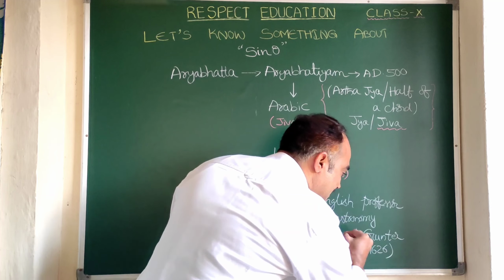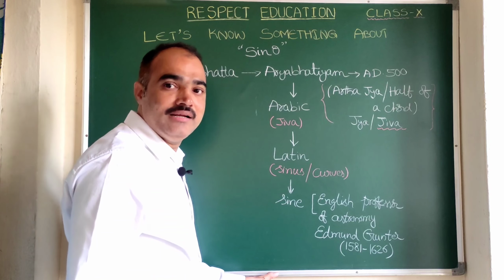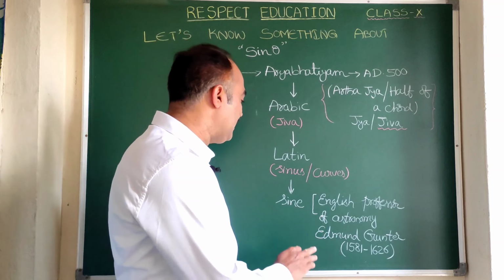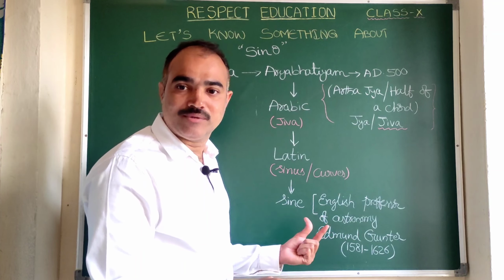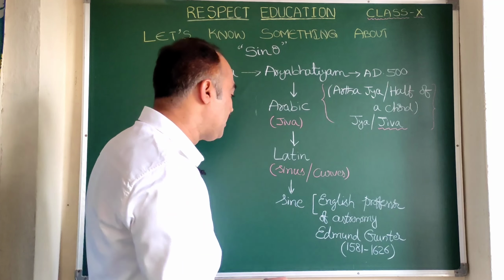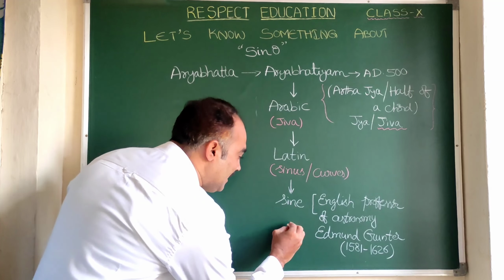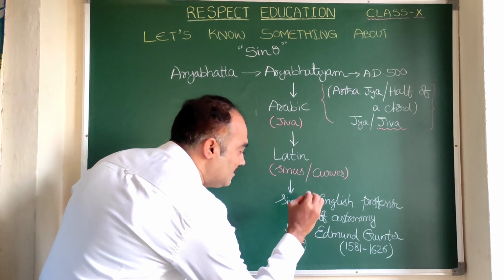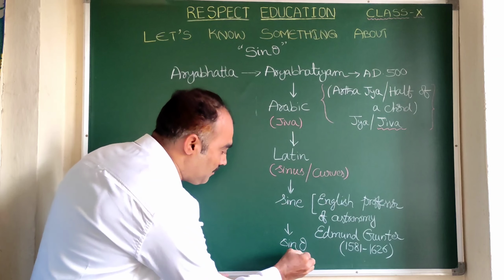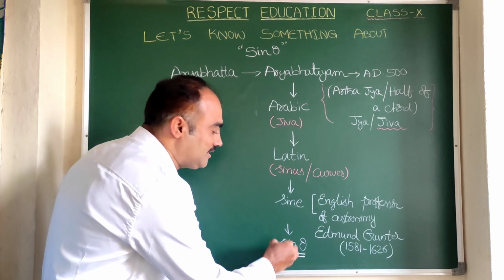Is it clear? So all the European countries started using this concept of sine. In short, we are using this sine as sin theta. See, we have cut the E also. At present we are using the word sin theta.